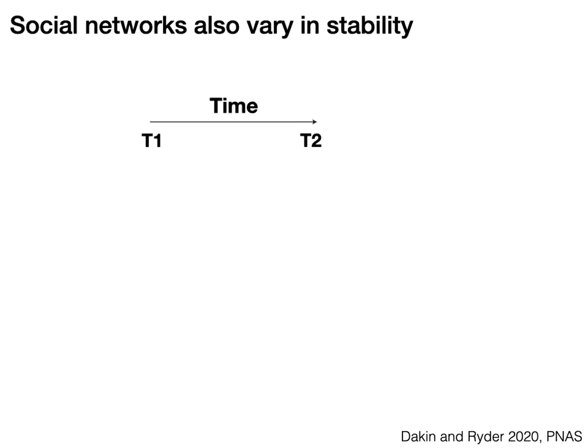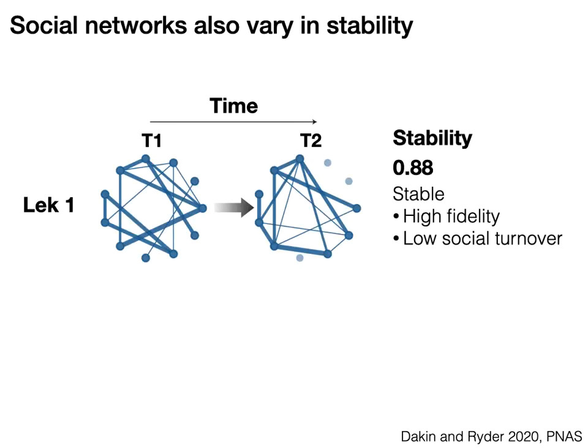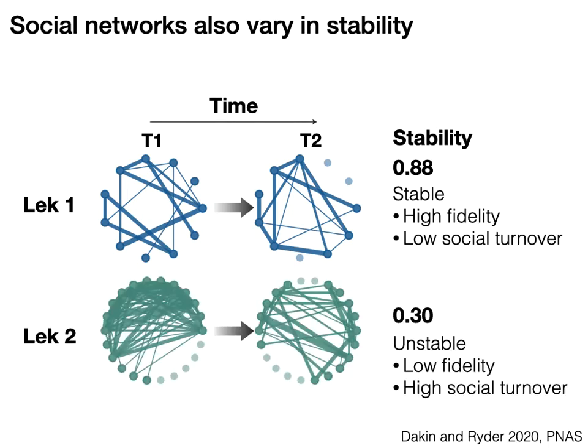We measure the stability of a social network as the proportion of partnerships that were retained from one recording session to the next. This is an example of a highly stable manakin network, whereas this example shows a different lek that was both larger and that had much lower stability.